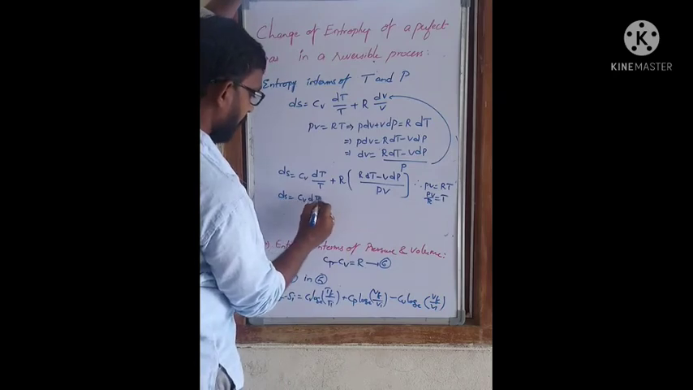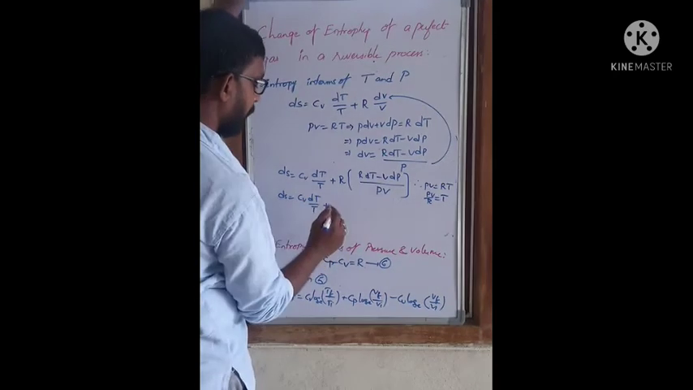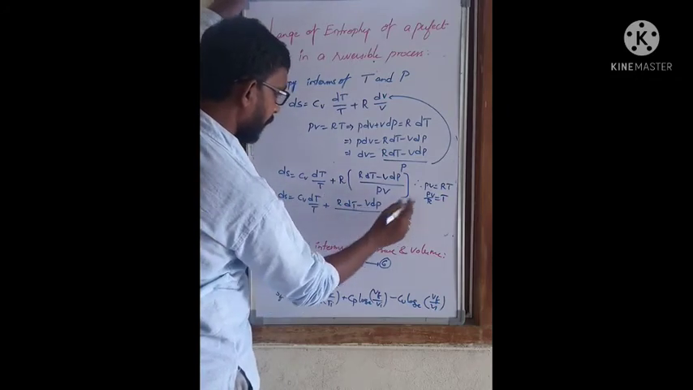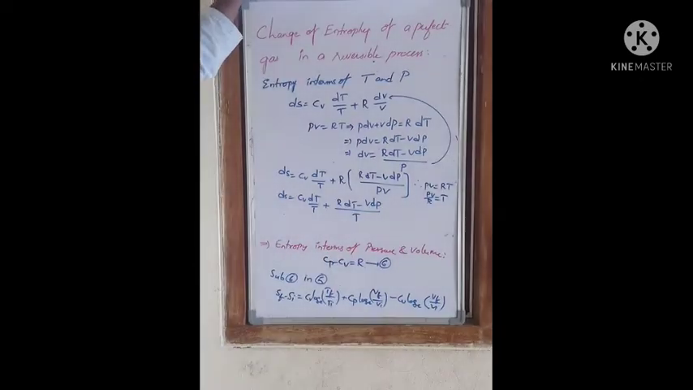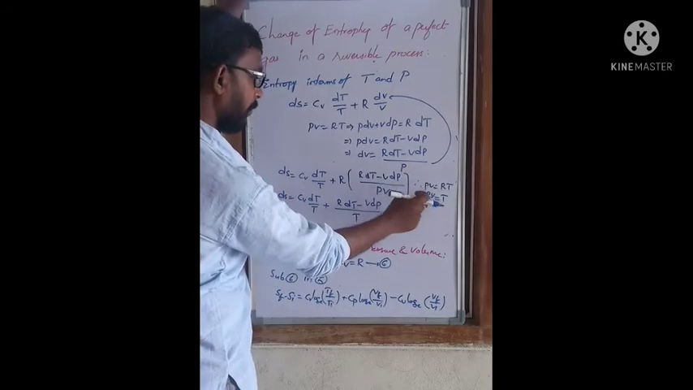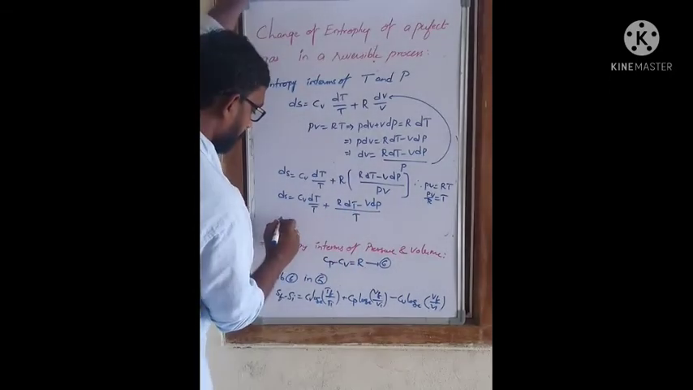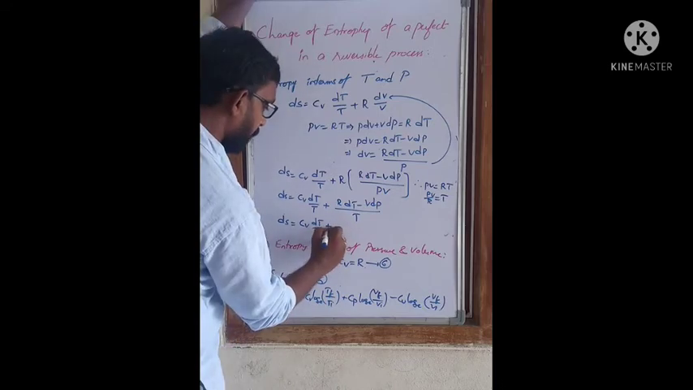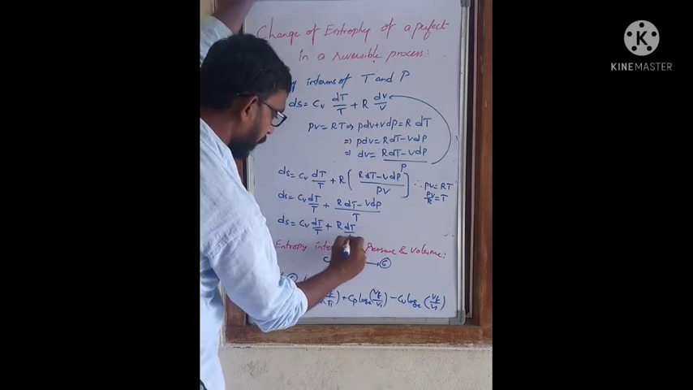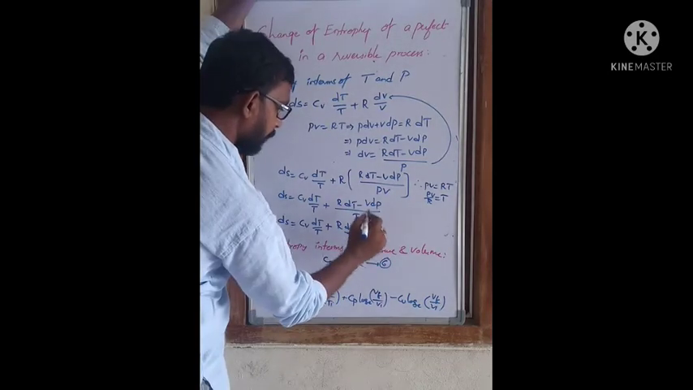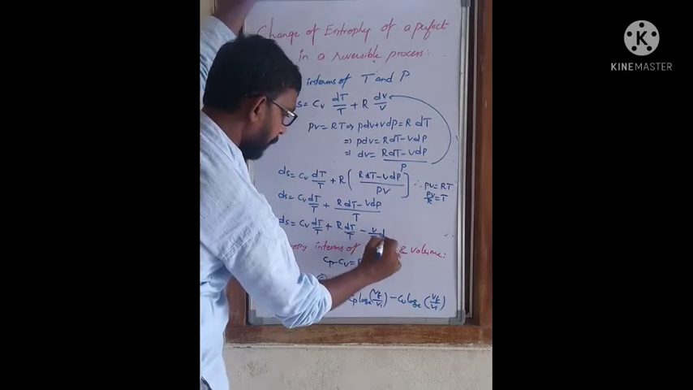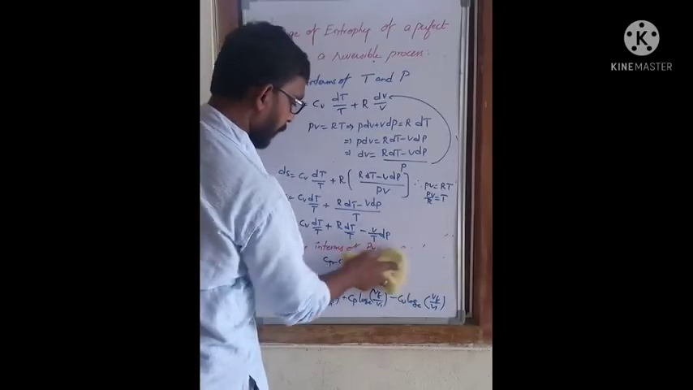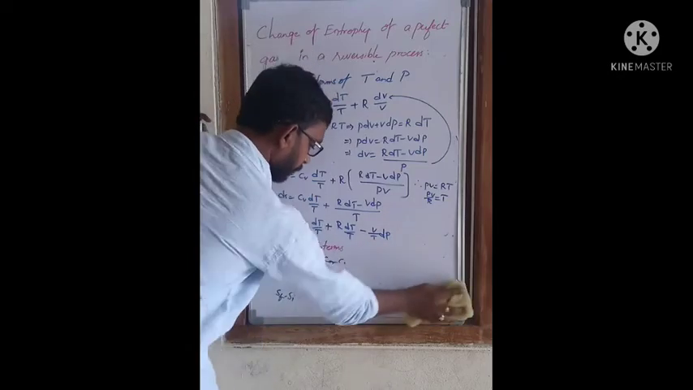Then we get finally dS = Cv dT/T plus (R dT − V dP)/T, because PV/R = T. So let us separate the terms: dS = Cv dT/T + R dT/T − (V/T) dP. And one more V is there; that one also we have to remove, by using the PV = RT formula.